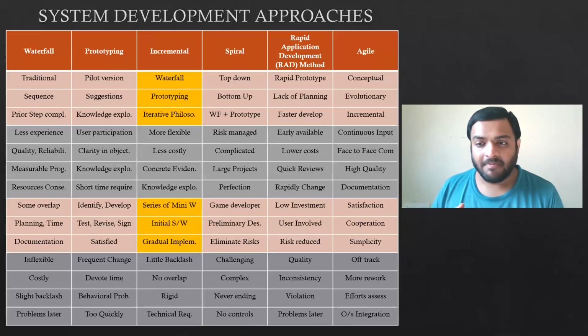Then planning, timing, schedules, and all these things are given a lot of importance in the waterfall model. The important points you have to remember here are that there is a lot of planning and timing. We will divide the entire process into process 1, process 2, process 3.